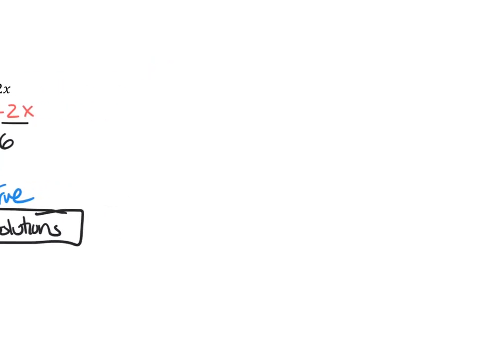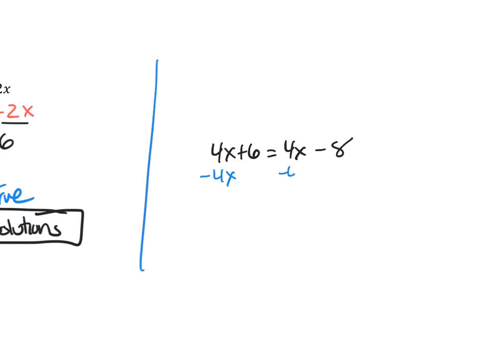So just on the flip side, to see what that would look like for no solution, if we were solving and we ended up with something like 4x plus 6 equals 4x minus 8. And again, let's get our x's by itself. This is a separate thing. Let's subtract 4x from both sides. They cancel. We're left with 6 equals -8. That is false. They are not the same thing. That would be the no solution.